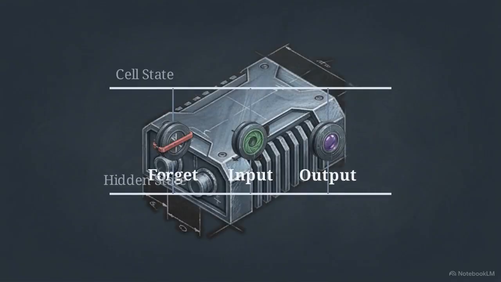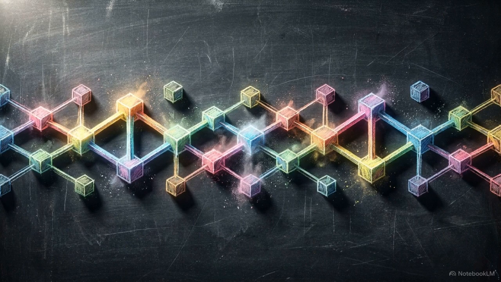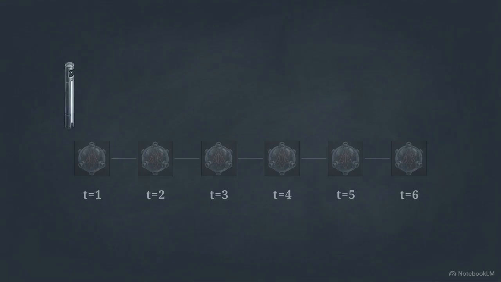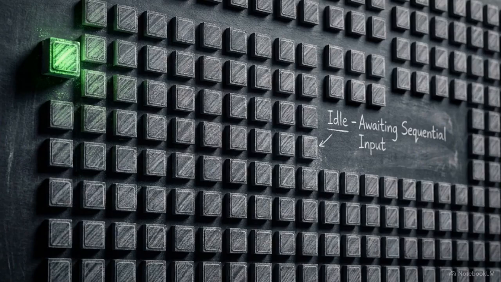It combines these gates into a simpler structure to reduce the computational load. LSTMs successfully preserved long-term memory. But they were still forced to process data one sequential step at a time. Processing data sequentially creates a hardware bottleneck.